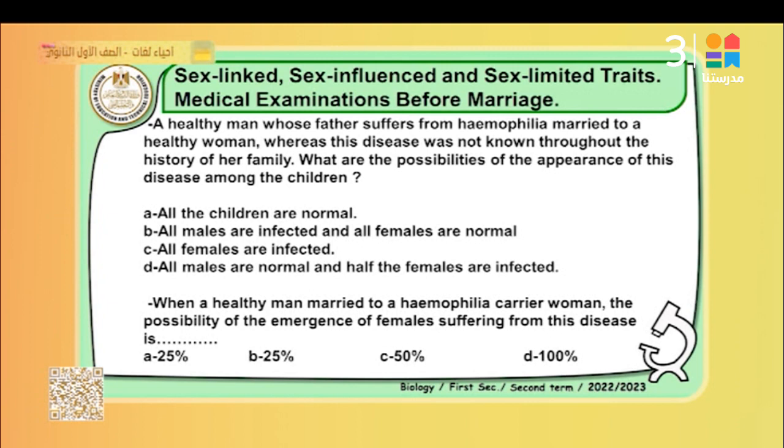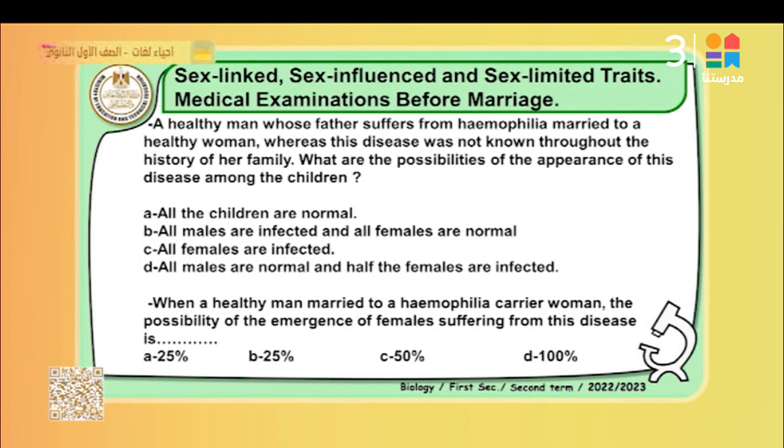Again, a healthy man, XY, H capital, married to a healthy woman, H capital, H capital. The best answer: all children are normal. Why? Both the mother and the father are healthy, and in males, chromosome Y doesn't carry this gene.